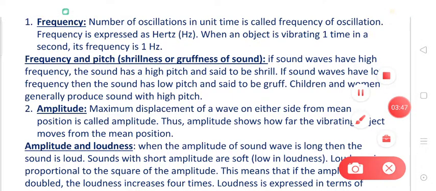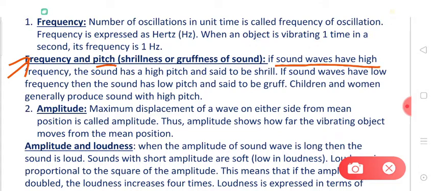Now, dear students, as you know that sound is also a wave in which particles are vibrating, so we can say that sound also has a certain frequency. Okay, so the frequency of sound and pitch of sound are associated, or we can say have a certain relation with each other. What is written here? If sound waves have high frequency, the sound has high pitch and the sound is said to be shrill. So if the particles are vibrating very fast, if the frequency of sound waves is very high, then the pitch of the sound will be high and the sound will be shrill. And if the frequency is low, then the pitch will be low and the sound will be gruff.